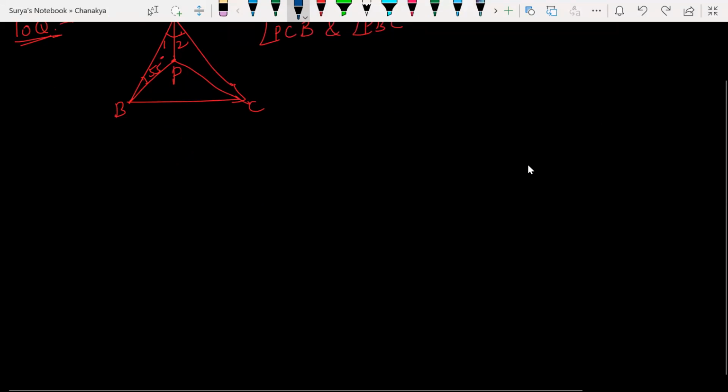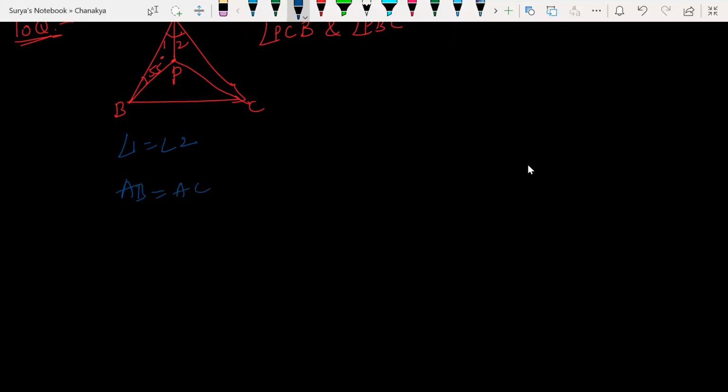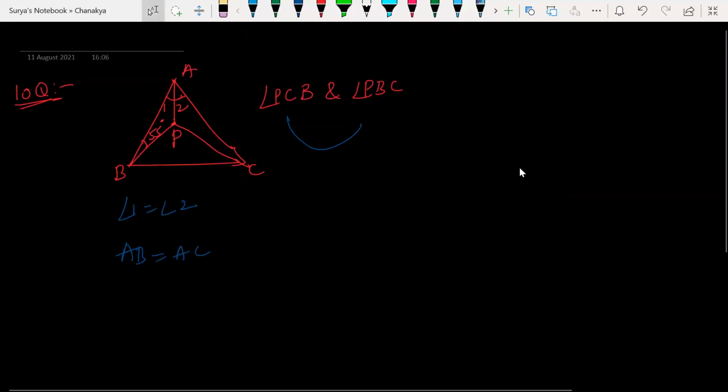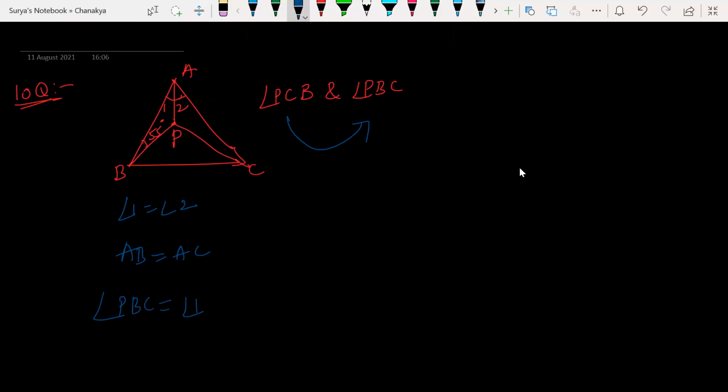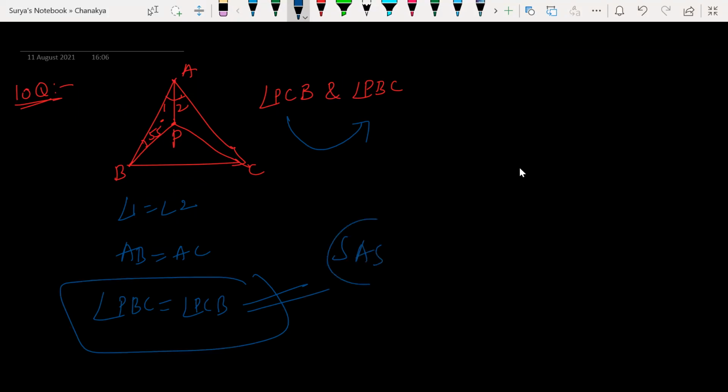Yes, look, I know. Here angle 1 is equal to angle 2 given, and here AB is equal to AC given. What we have to prove? We know one condition: whenever angle 1 is equal to angle 2, we have seen PBC is equal to PCB. What is the proof for this? By using SAS congruency we have proved this, guys.